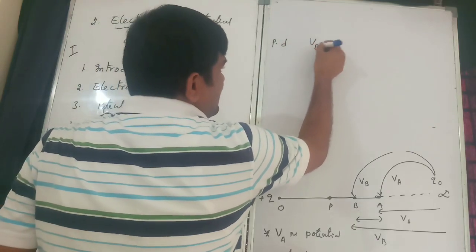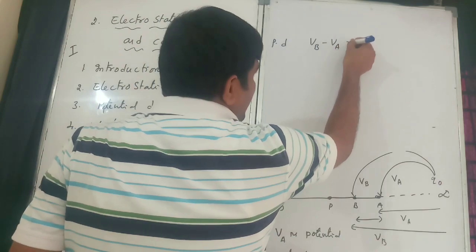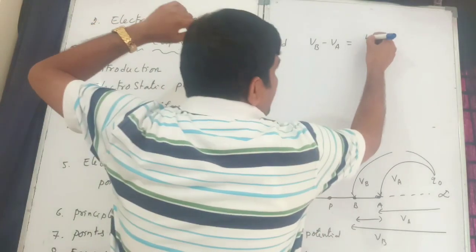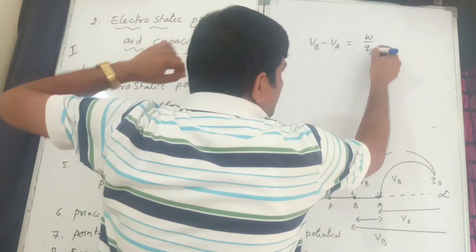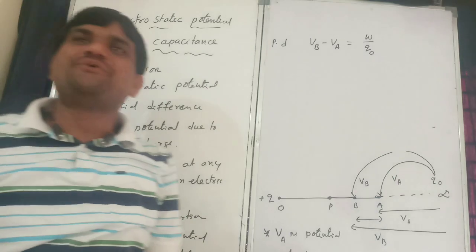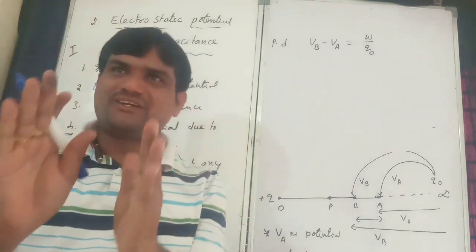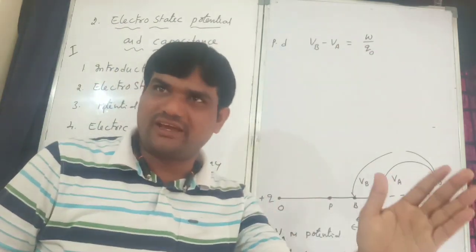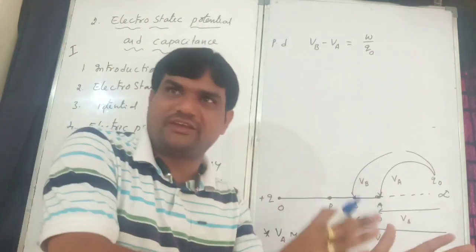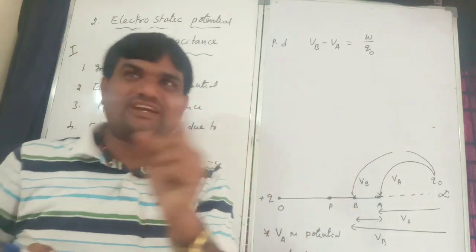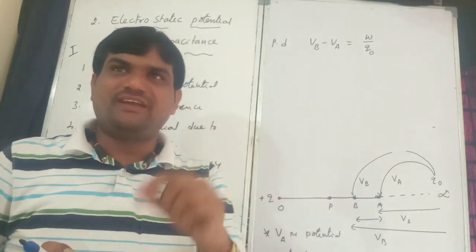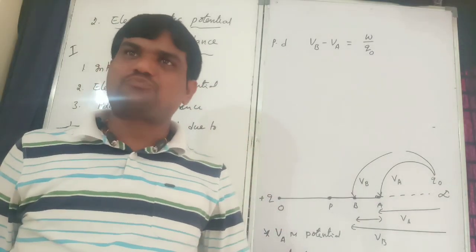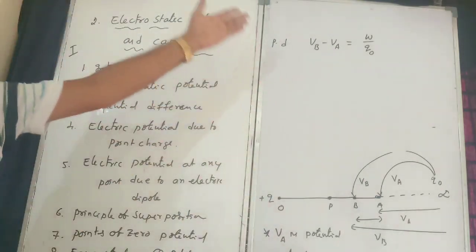So VB minus VA is equal to the work done by a unit positive charge brought from infinity to A and infinity to B. That is the formula.